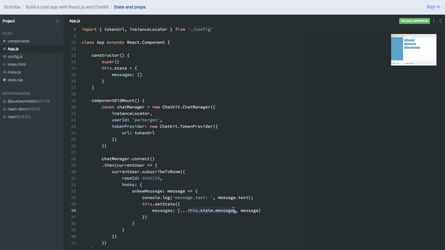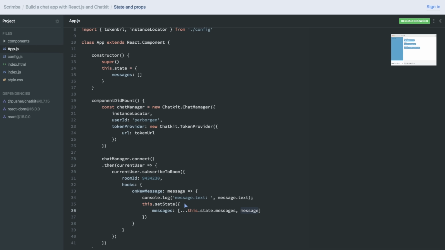So this array is expanded to fill the brackets of this array definition rather than its old definition. And this here basically creates a whole new array which contains no reference to the previous objects here, as this is a new copy of this.state.messages with the latest message concatenated at the end.